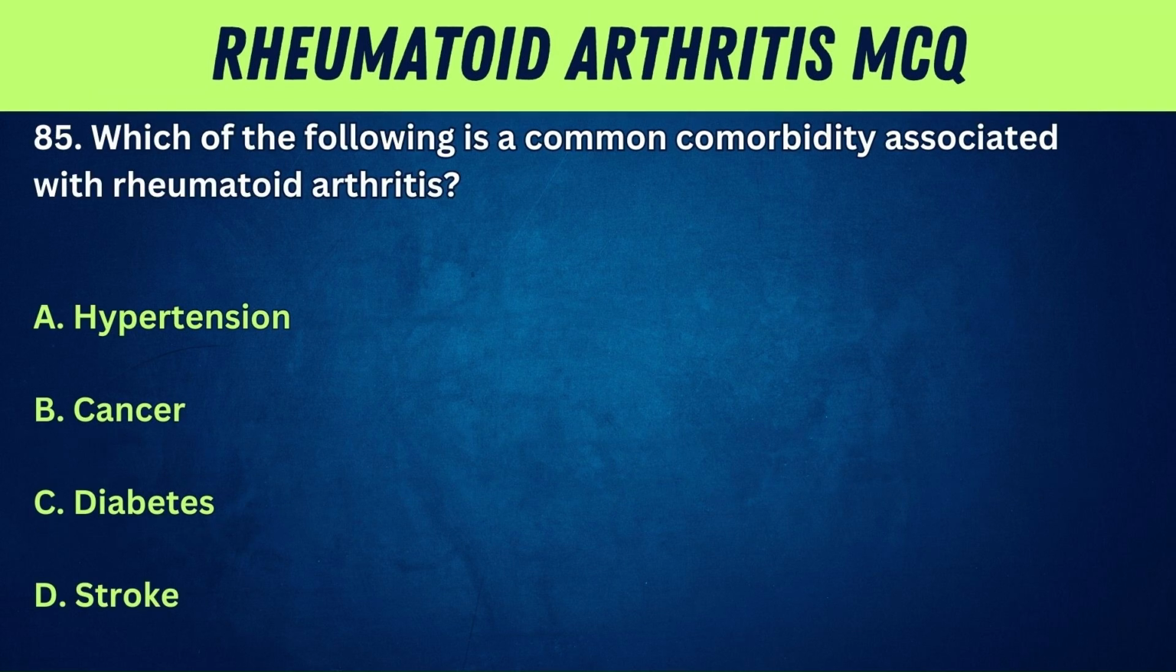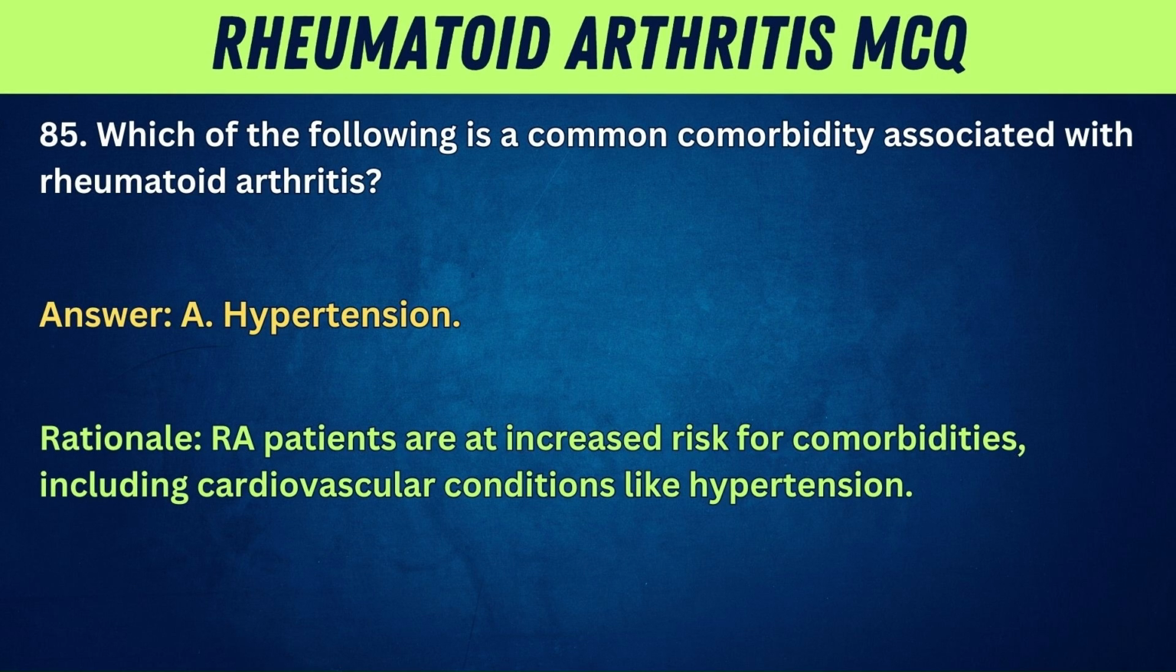85. Which of the following is a common comorbidity associated with rheumatoid arthritis? A. Hypertension. B. Cancer. C. Diabetes. Answer: A. Hypertension. Rationale: RA patients are at increased risk for comorbidities, including cardiovascular conditions like hypertension.